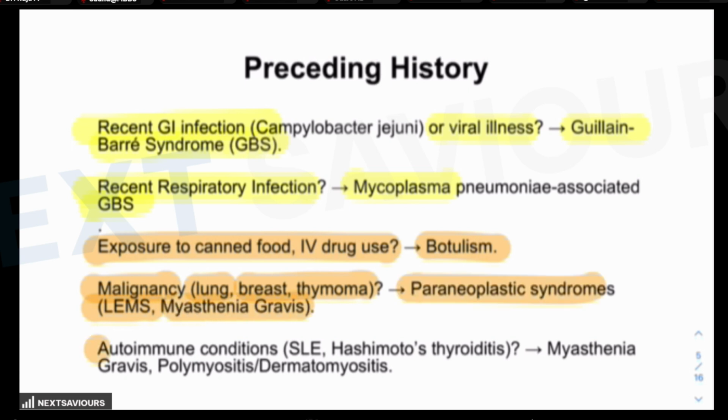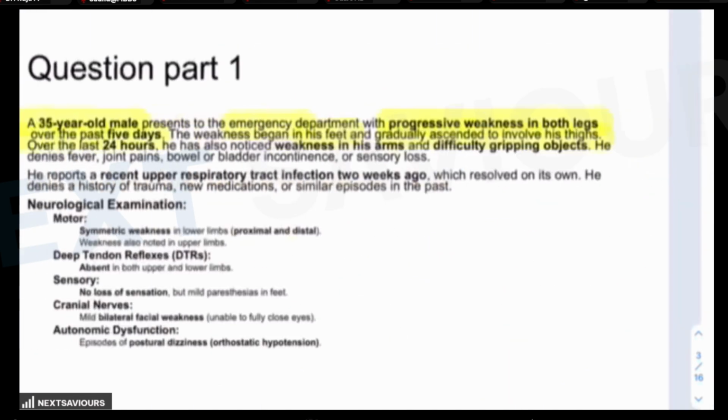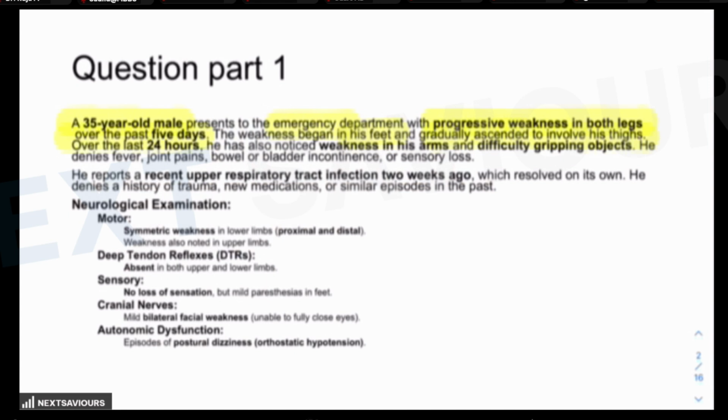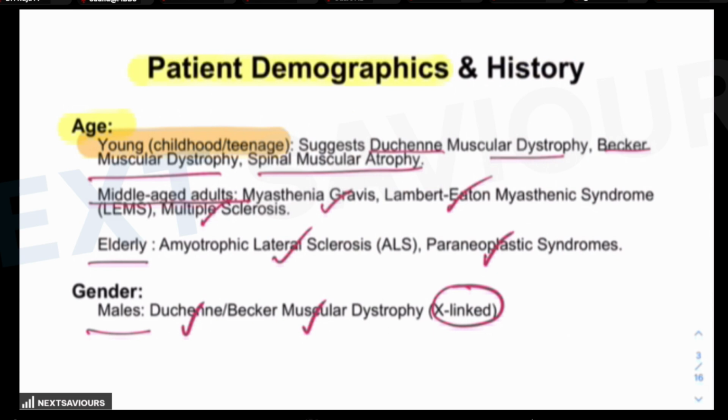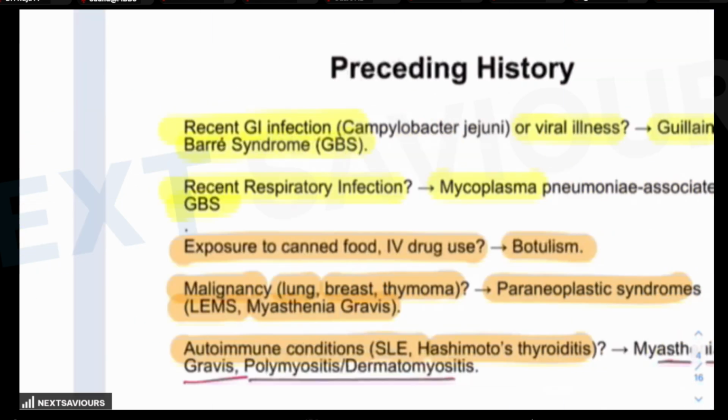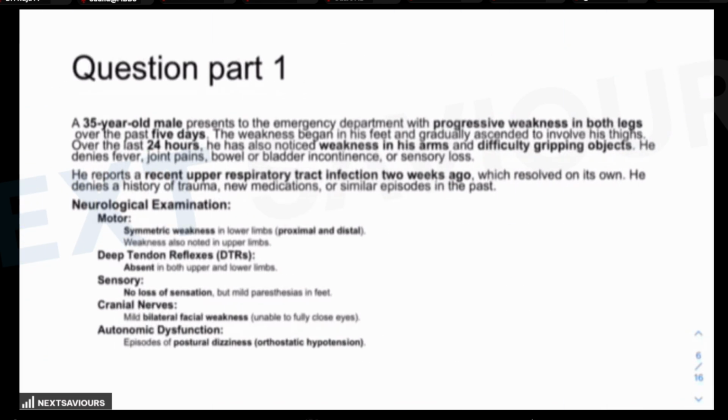Autoimmune conditions, if provided, like SLE or Hashimoto thyroiditis, might again trigger myasthenia gravis, polymyositis, or dermatomyositis. This is the importance of preceding history in the question. Now, if you go back to the question, after having the weakness, he reports a recent upper respiratory tract infection 2 weeks ago, which resolved on its own. He denies any history of trauma, new medications, or similar episodes in the past. So, based on the history provided in the first line of the question, you might get some idea where exactly the question is going or what the examiner is trying to ask.